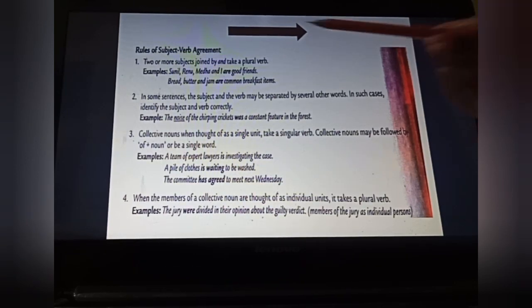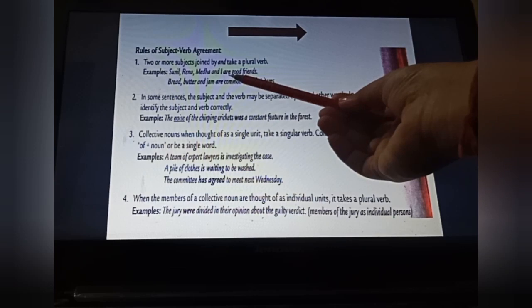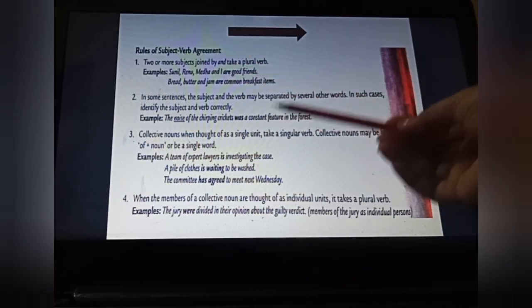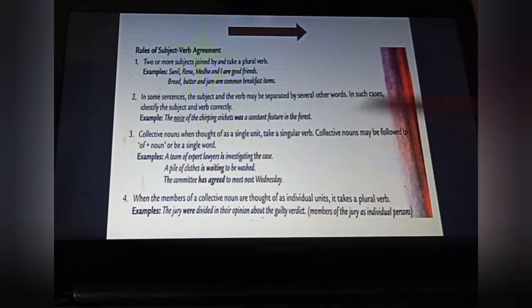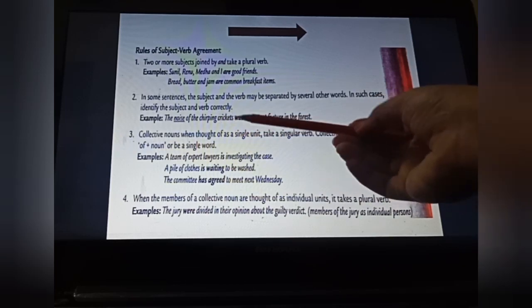Fine students, in the first one, if we are joining two or more subjects by using and, we have to use a plural verb. If in a sentence so many other words are given, you have to identify the subject and accordingly you have to put your verb. Don't just look at the word nearby, whatever is given.